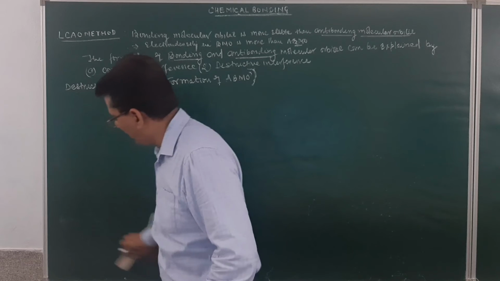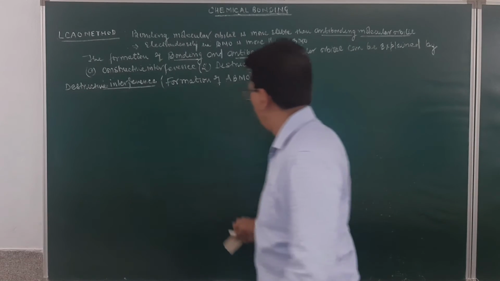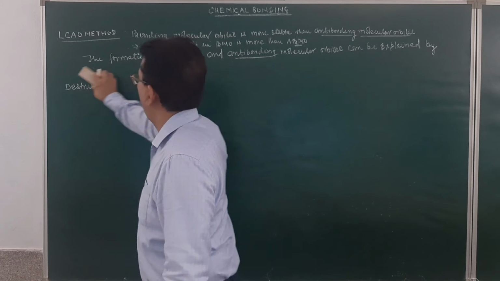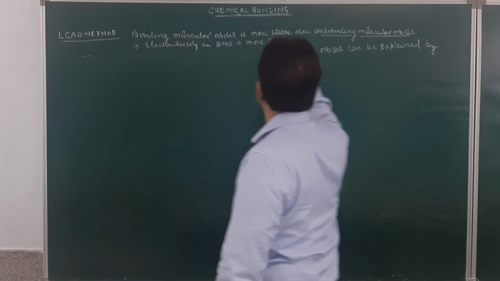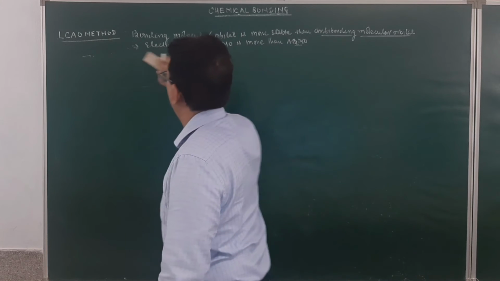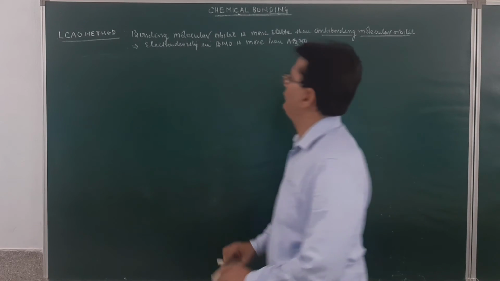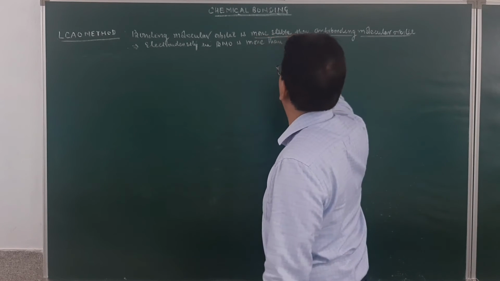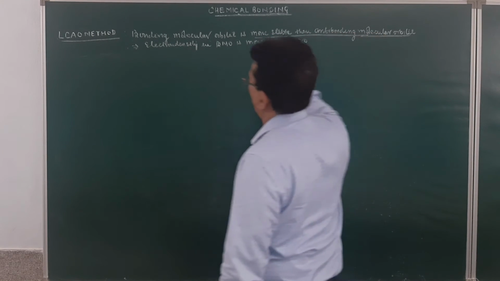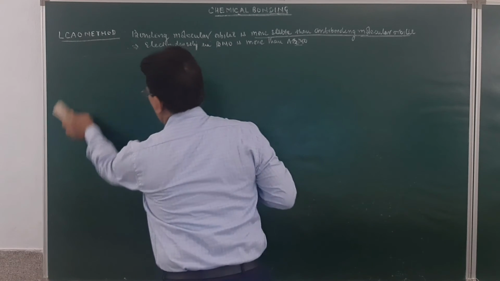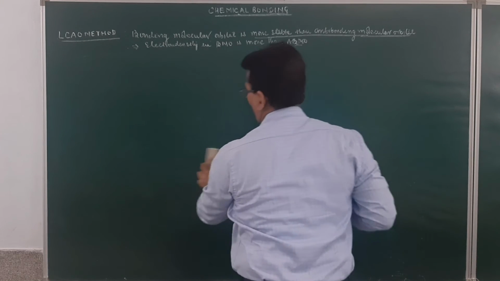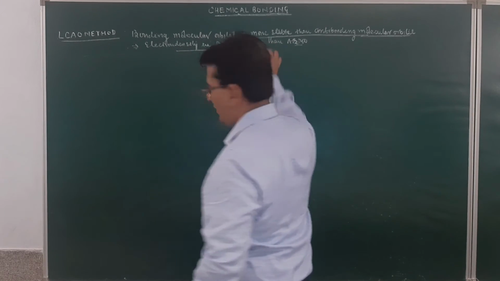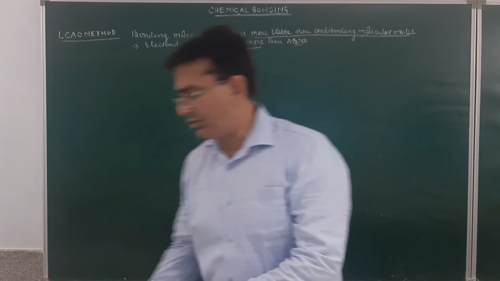Electron density in the bonding molecular orbital will be more than that of the atomic orbitals, whereas the electron density in the anti-bonding molecular orbital will be less than that of the atomic orbitals. Again coming to the statement: the bonding molecular orbital is more stable than the anti-bonding molecular orbital, and the electron density in the bonding molecular orbital is more than that of the atomic orbital.